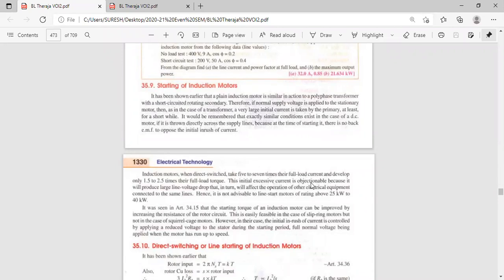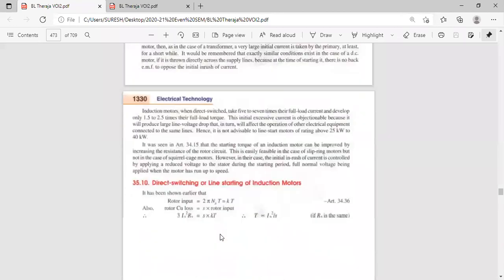So we have to protect the windings because it will produce large line voltage drop, which in turn affects the operation of electrical equipment connected to the same lines. All these things are not necessary. So only these first two lines are very important. We have to increase the torque and reduce the current. We have to reduce the current below the 10 ampere full load current, and we have to increase the torque. For that, we are adding one resistance in series with the windings.